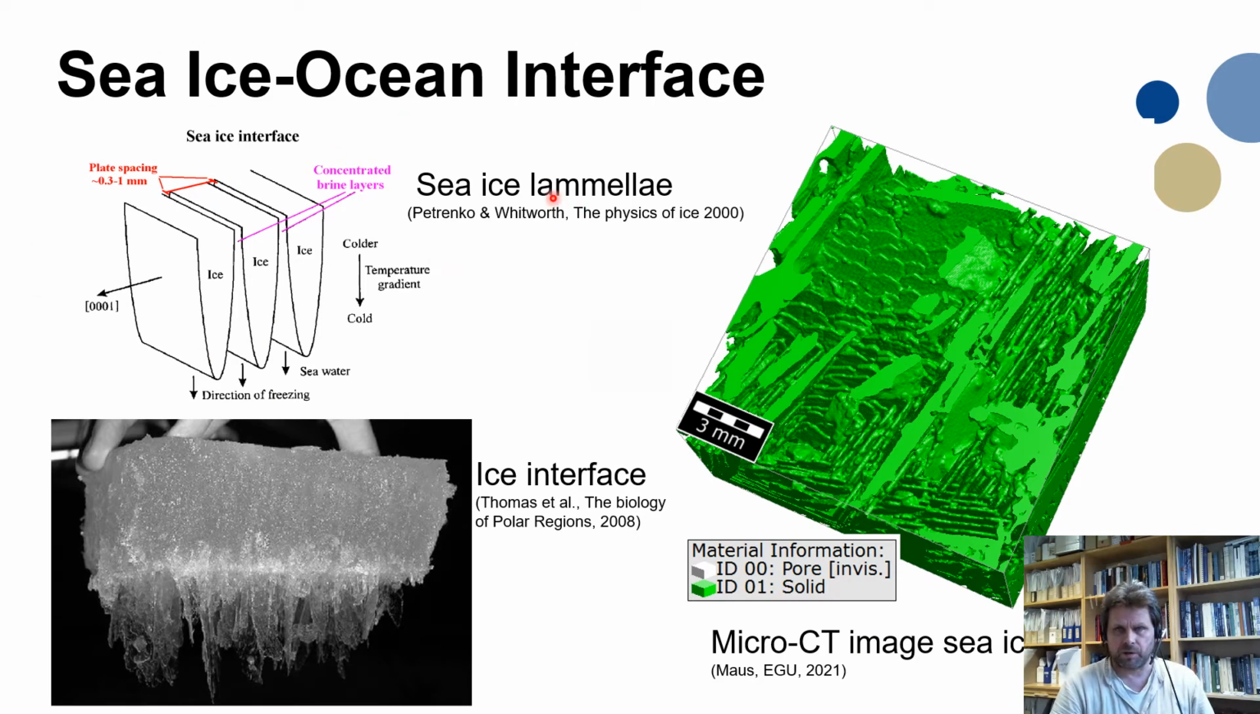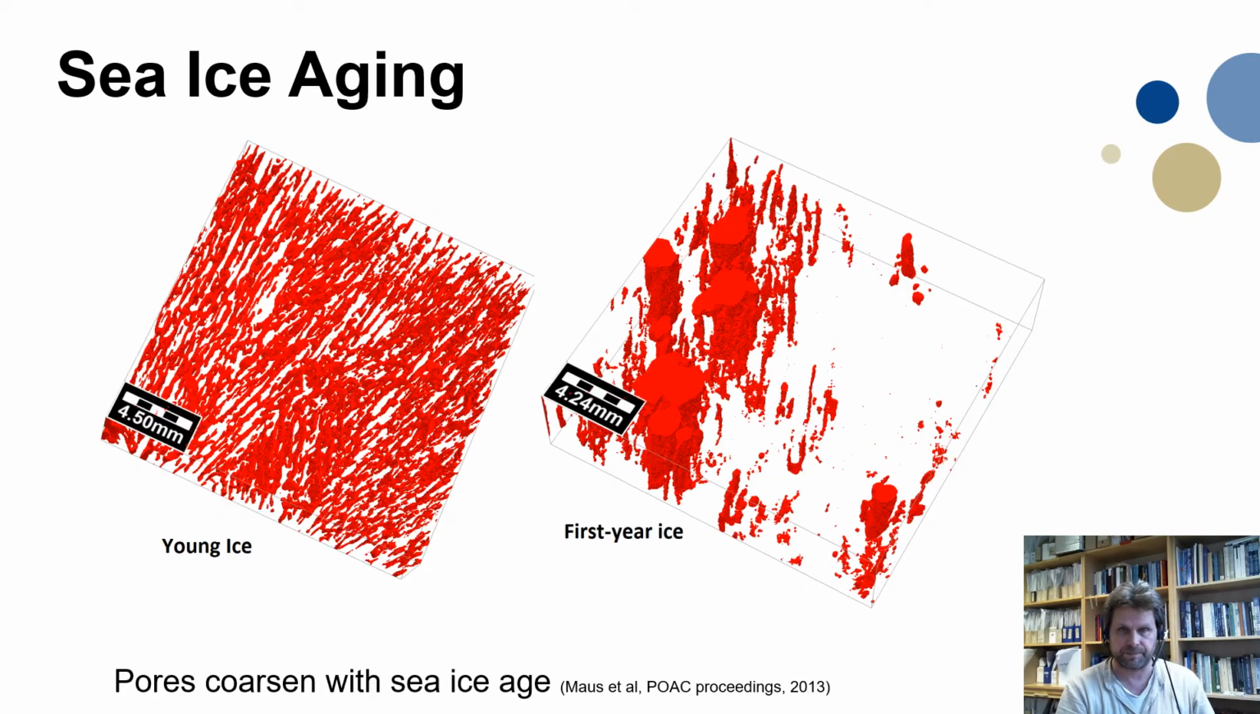A look at the sea ice ocean interface is interesting. Normally the ice is growing there with a lamellar surface, but after a while you get different features, and from these primary pores you get the evolution of secondary pores. Here's a micro CT image of the sea ice surface, looking from below onto the ice surface, and there are a lot of features related to the growth process and growth mode, supercooling, and so on.